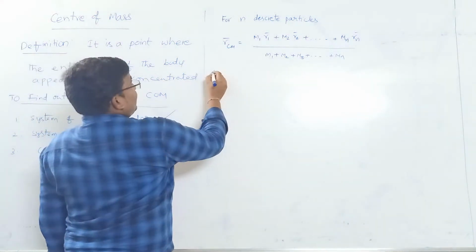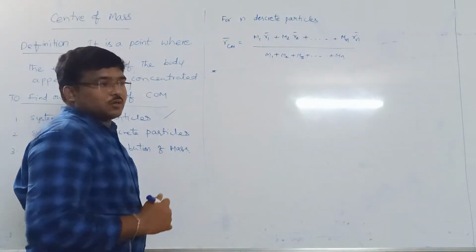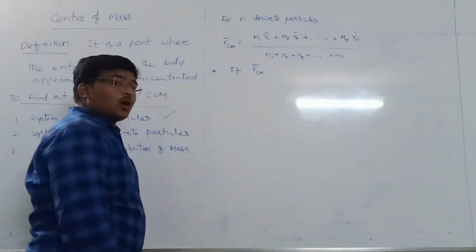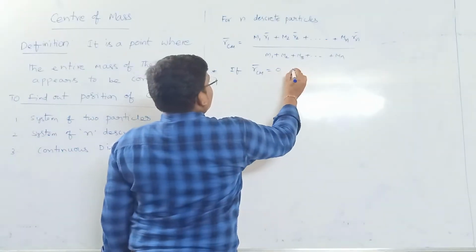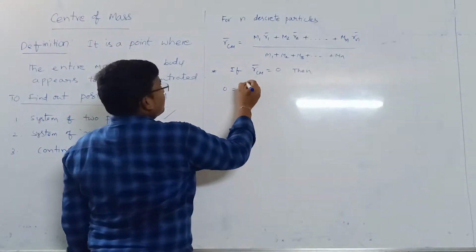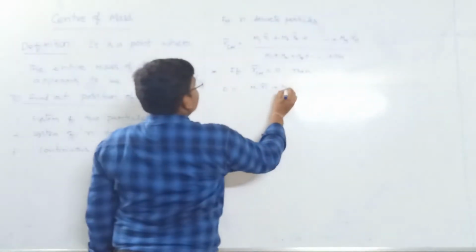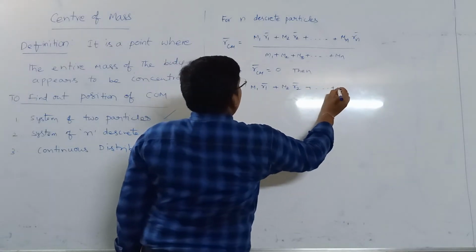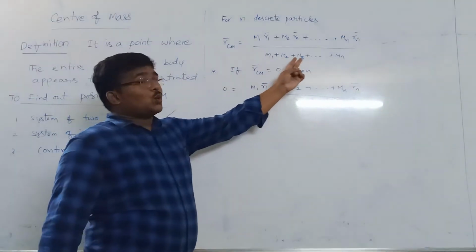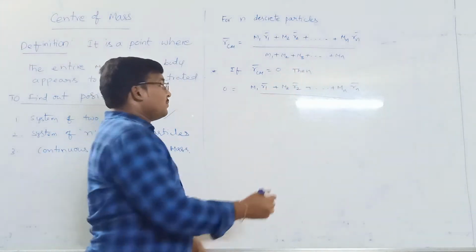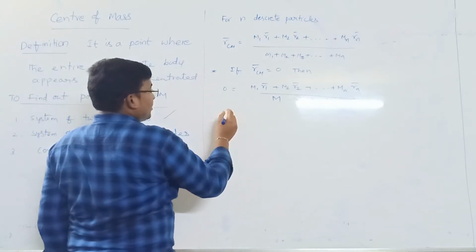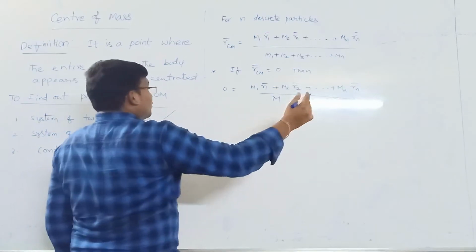Now, for example, if the center of mass is present at the origin, if R center of mass is the origin, meaning its position is 0, then keeping R CM as 0, 0 is equal to (m1 R1 plus m2 R2 and so on to mn Rn) by the total mass of the system, m1 plus m2 and so on, which I will write as capital M. Now as M will go, 0 is equal to m1 R1 plus m2 R2 plus and so on mn Rn.